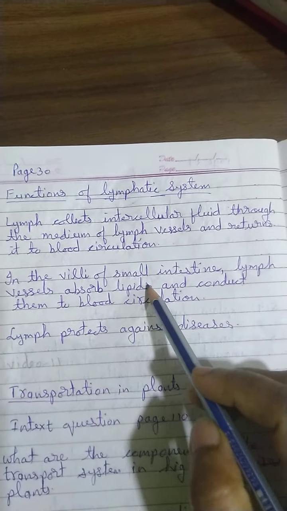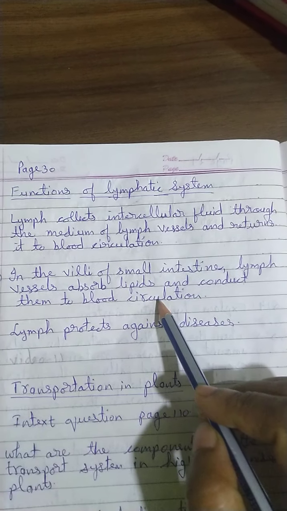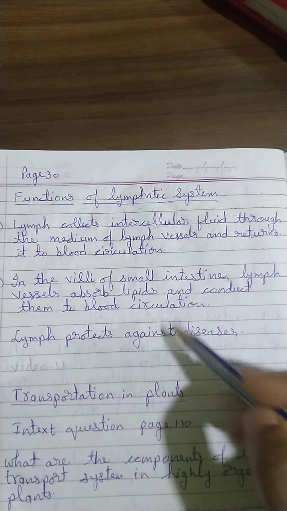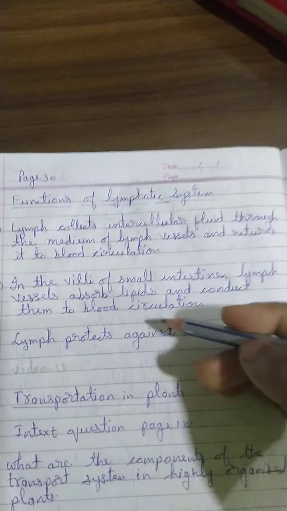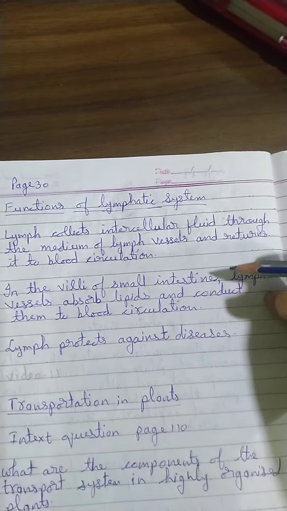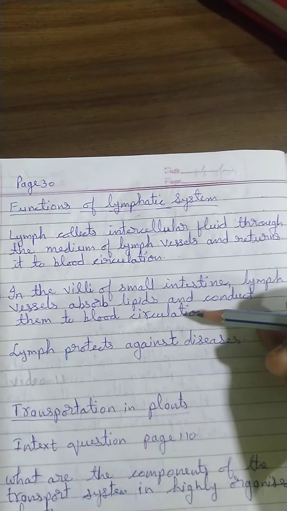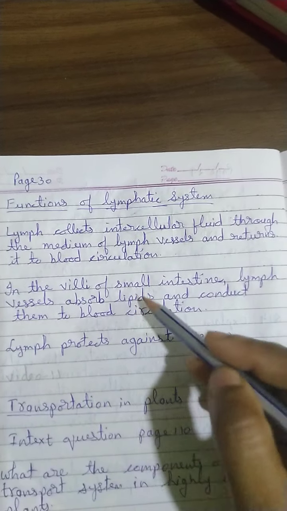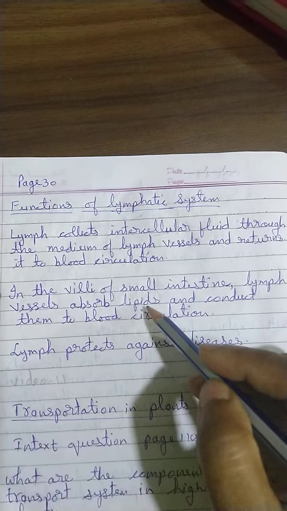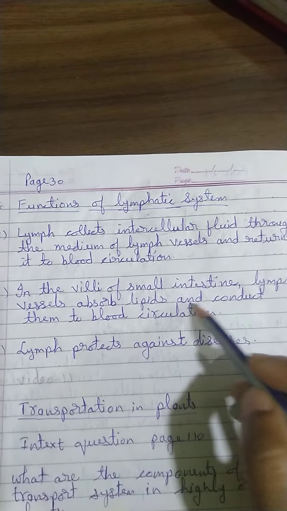In the villi of the small intestine, lymph vessels absorb lipids and conduct them to blood circulation. In the villi of the small intestine, as we know, the blood absorbs the nutrients. While absorbing, certain nutrients may slip out of the capillaries. Beside the capillaries, the lymph capillaries are also there. Whatever slips out of the blood, for example lipids, which are slippery, the lymph capillaries there collect and conduct them to the blood circulation.